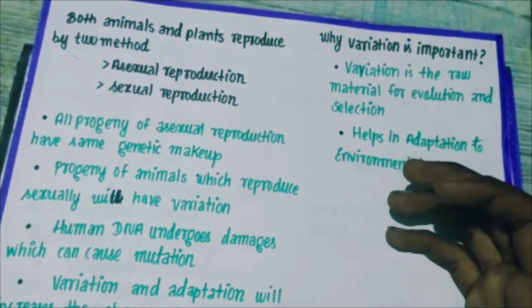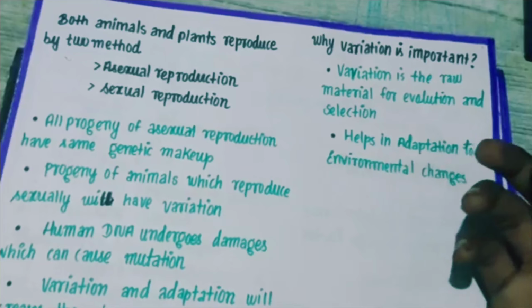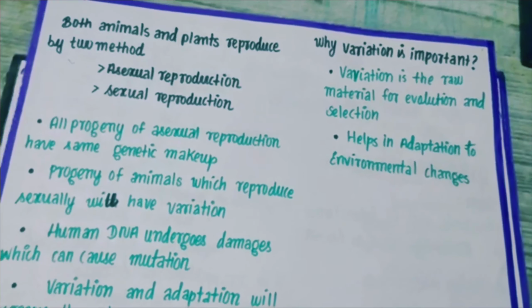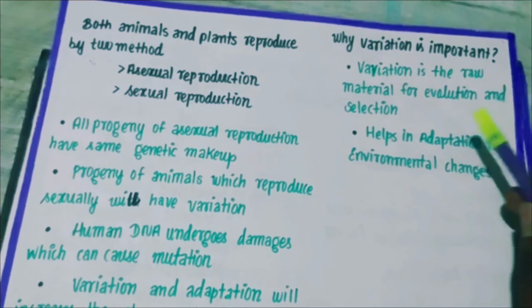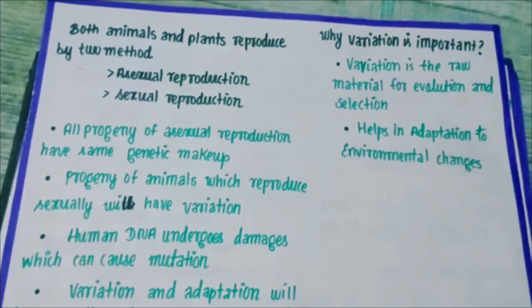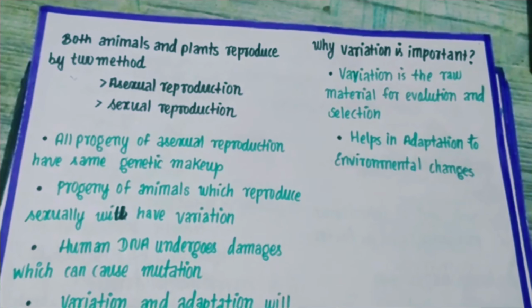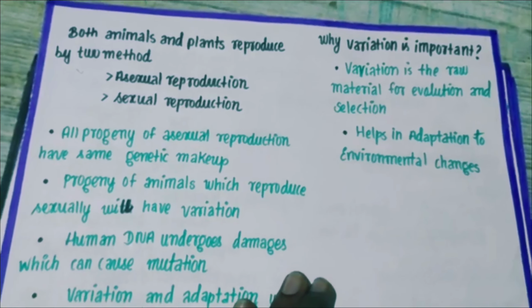Eventually the organism will evolve with that particular character. So variation is the raw material for evolution and natural selection, and it helps in adaptation to environmental changes. Because of this variation, that organism can adapt to the environmental change and survive there.